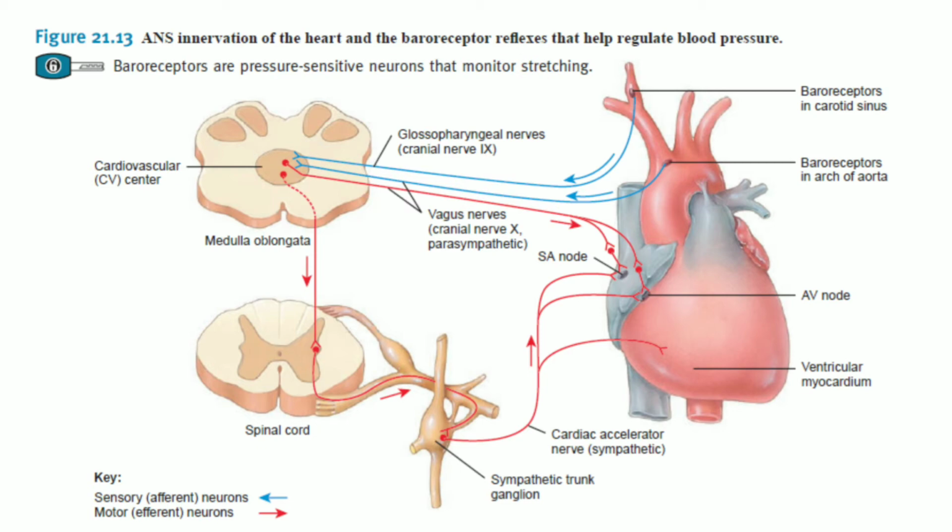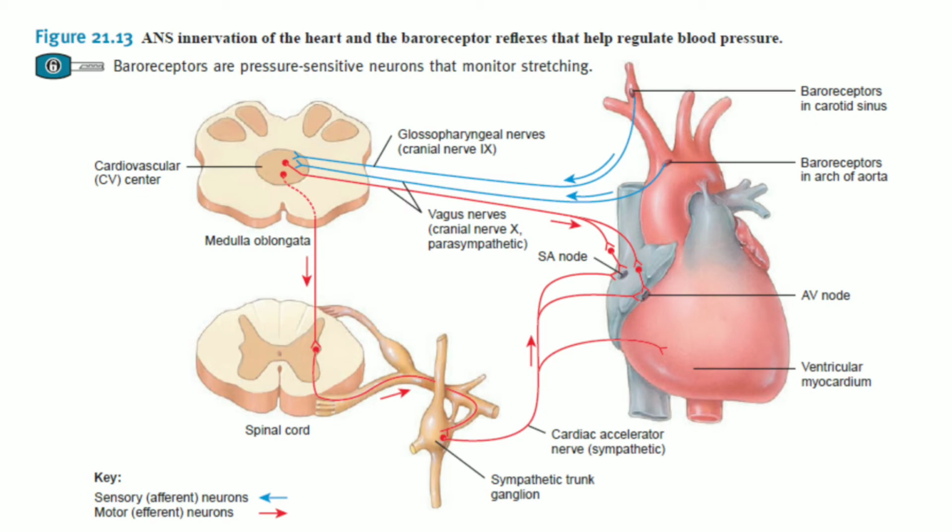So, what are baroreceptor reflexes? Baroreceptors are pressure sensitive sensory receptors which are located in the aorta, the internal carotid arteries, and other large arteries in the neck and the chest. They send impulses to the cardiovascular center, which will help in the regulation of the blood pressure. So the two important baroreceptor reflexes are the carotid sinus reflex and the aortic reflex.